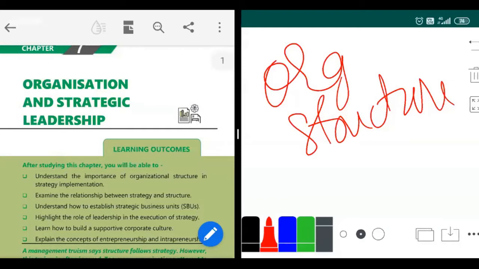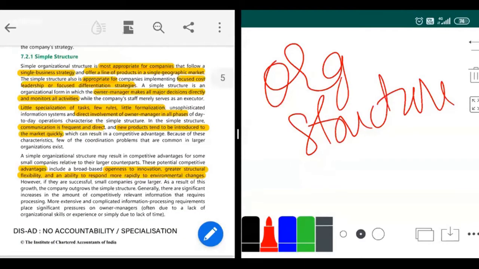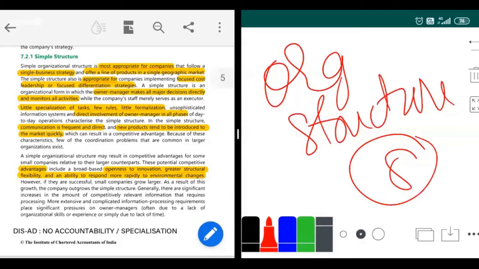I think if you study the organization concept and then you study the introduction, you will be able to understand better. There are around 8 types of organization structure. In our book, they have given us around 8 types of organization structure. I'll just tell the names of those structures and then we'll start.